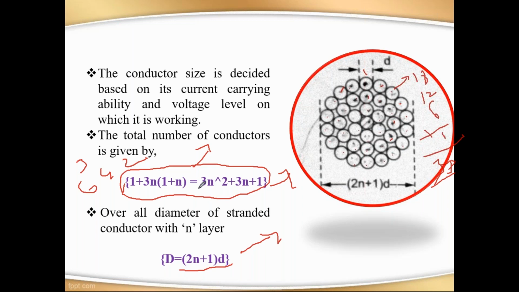Suppose you stand conductors, a central wire surrounded by the structure. Suppose if you see this, this is the 3-layer conductor, right?